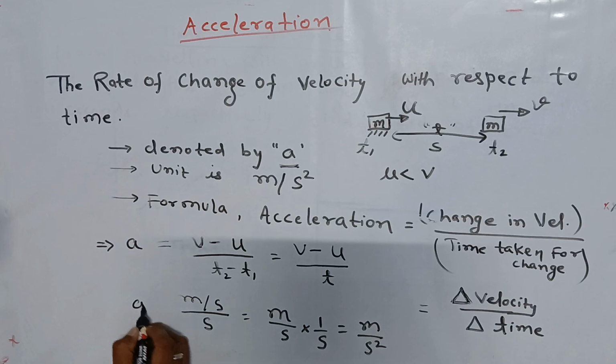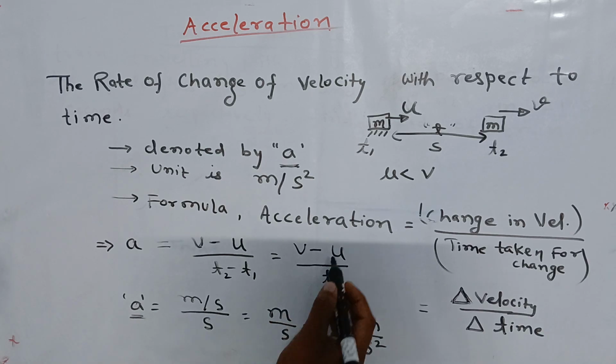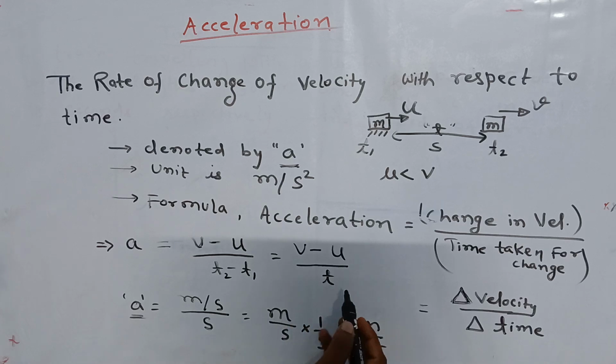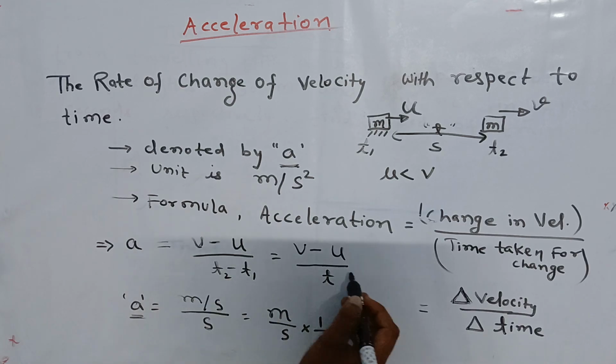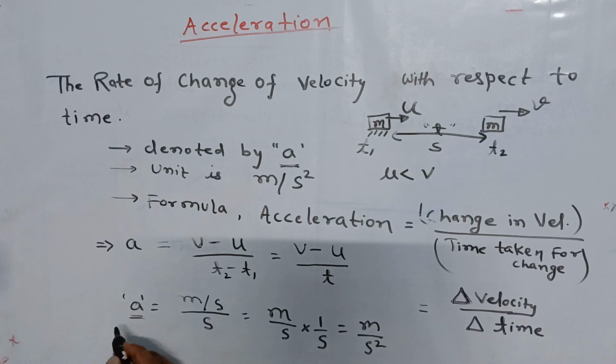It is a simple way of getting the unit of any quantity: we take the unit for velocity and the unit of time and put them in the formula of acceleration to find the unit of acceleration. This is meter per second square.